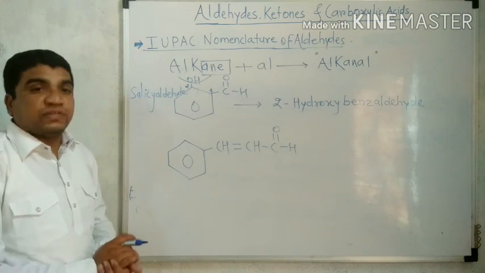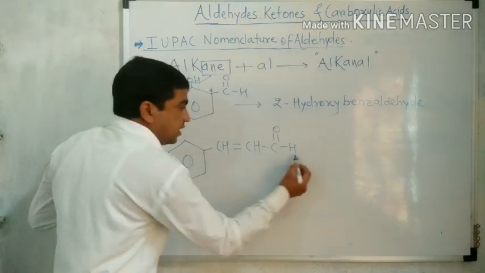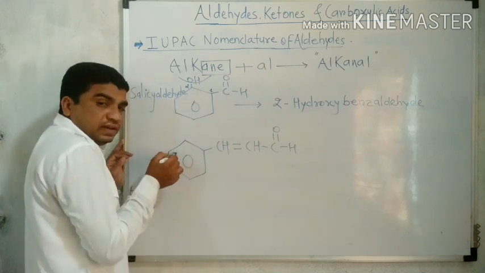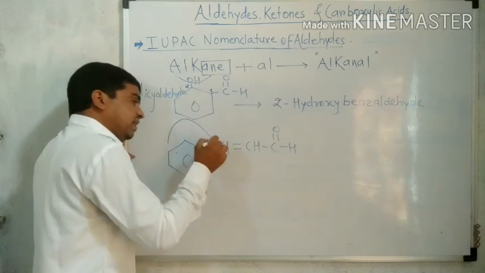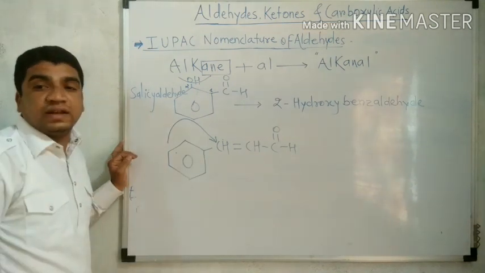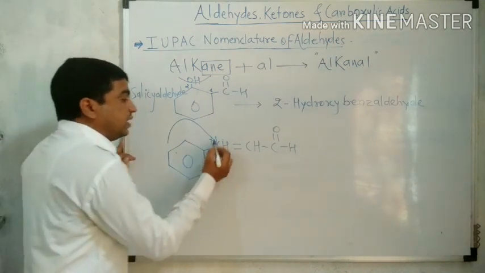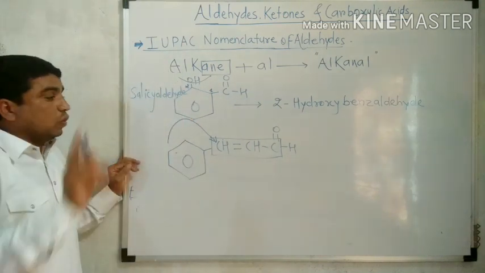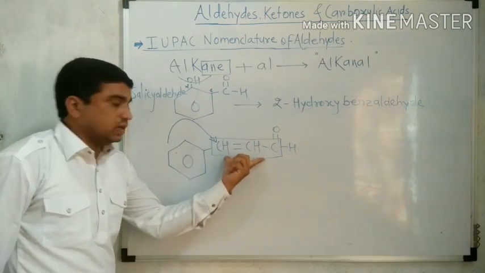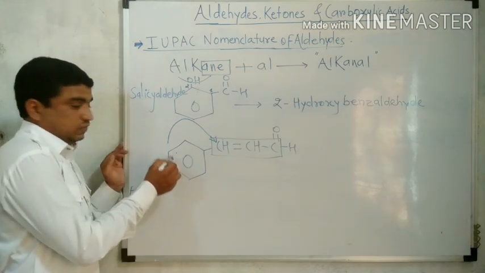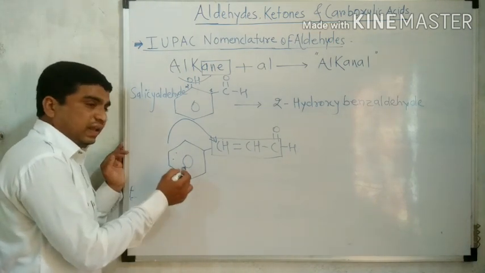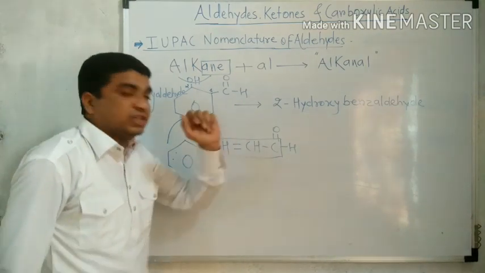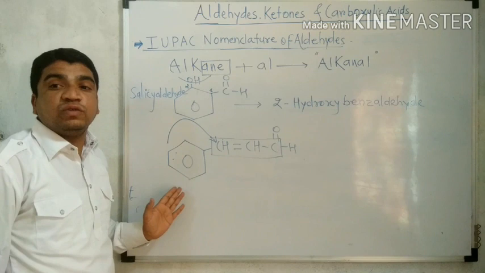But in this type of structure, this carbon chain is not a substituent to the benzene; here benzene is a substituent to the chain. Therefore we first select the long chain. This is the long chain. What is the rule? In this type of structure, the phenyl group, the benzene ring in the form of a phenyl group, is the substituent of the carbon chain. The carbon chain is not a substituent to benzene.